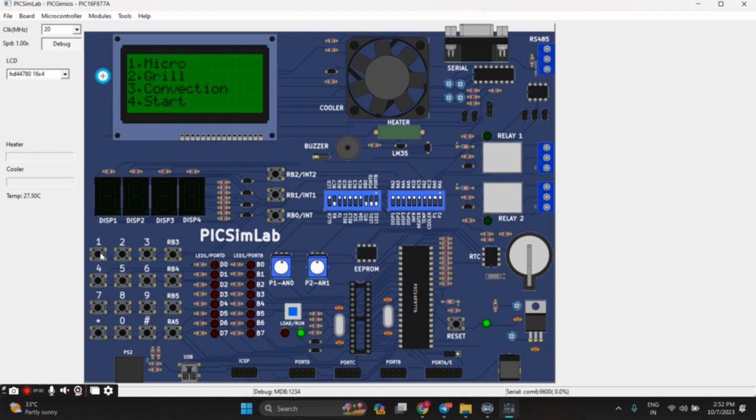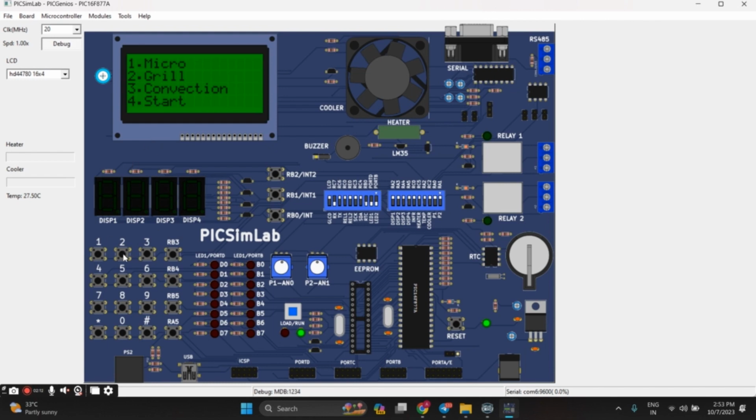Now let us press 1 for micro mode. This shows power is 900 watt. Let us set the time for 15 seconds. If you have mistakenly written 15 seconds, you can press the asterisk key to delete the time. We can reset the time. Now let us keep it for only 5 seconds. Press hash for enter. This is the working condition of the microwave oven simulator. After 5 seconds, the buzzer turns on stating time up.